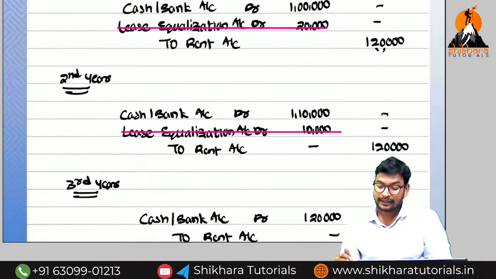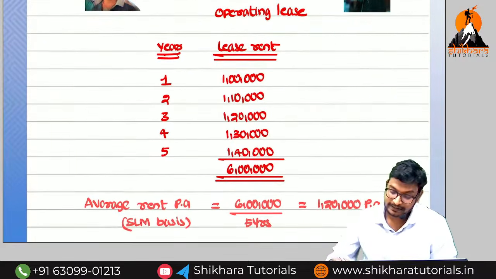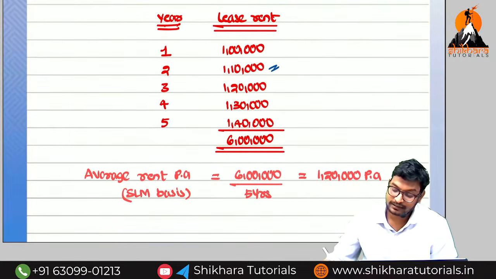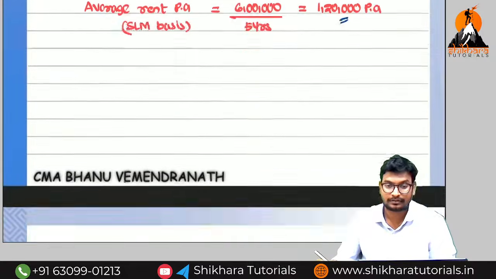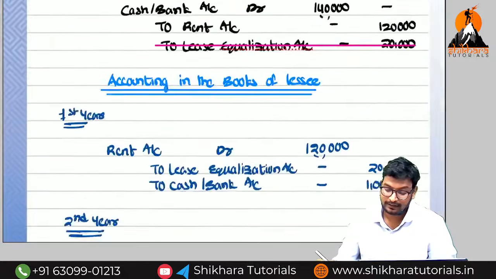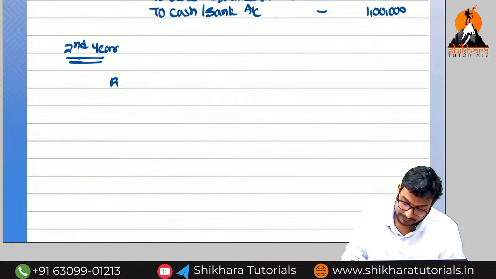Second year we have paid 1,10,000. But how much amount we need to book? 1,20,000. Easy, yeah? So what is the entry? Rent account debit.